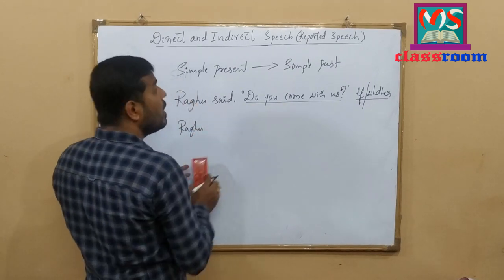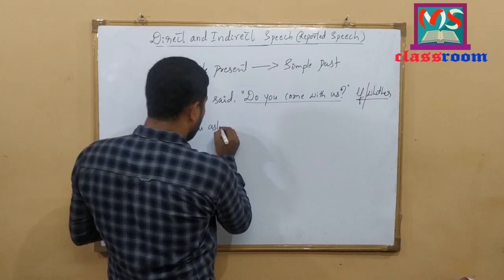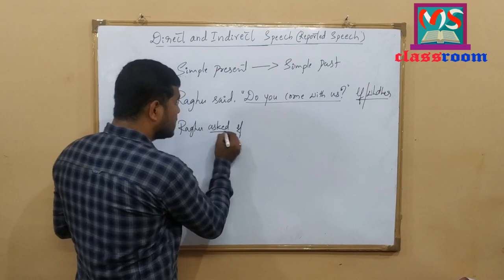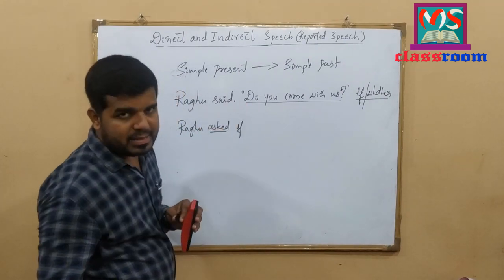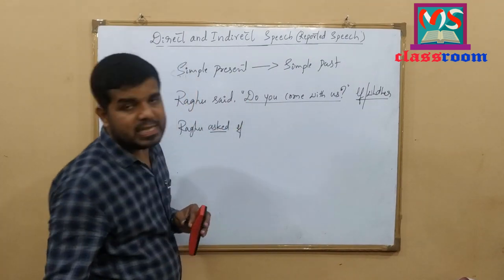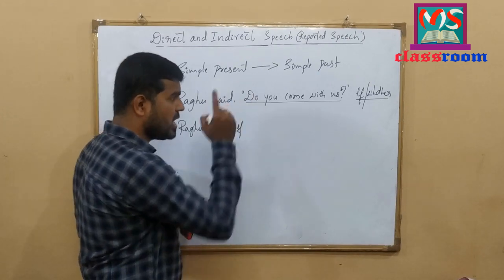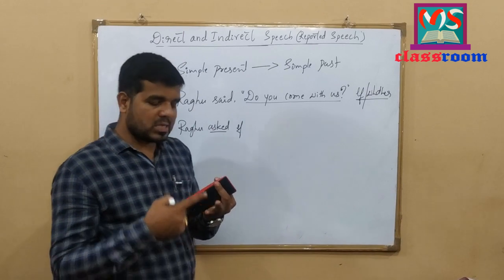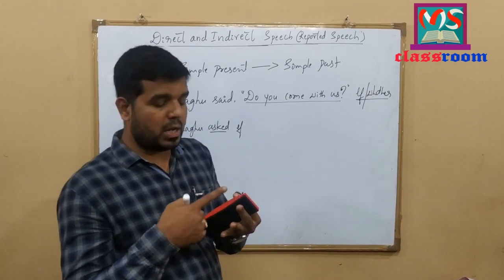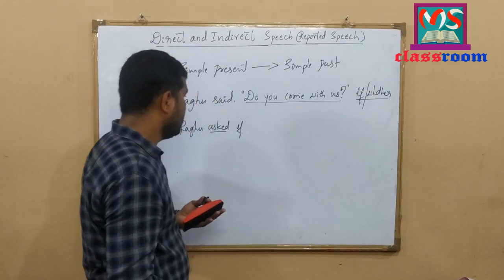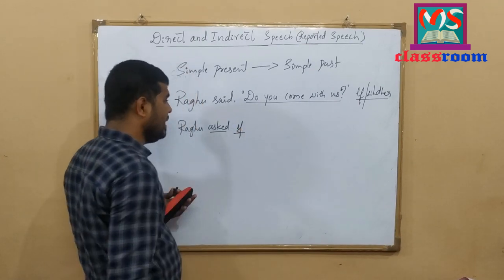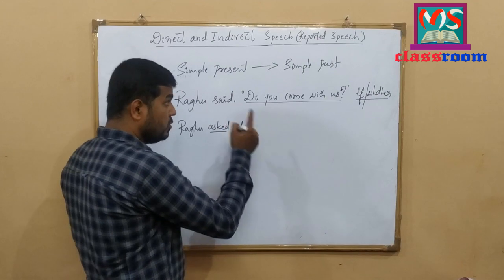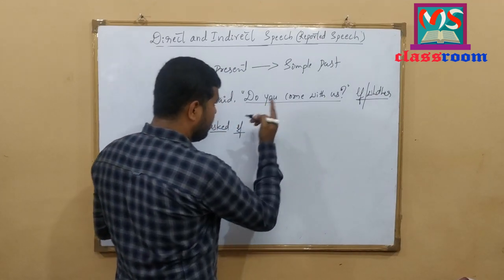Raghu here asked. Raghu asked if. Why asked? According to the kind of sentence, because here the sentence is an interrogative sentence. When we have an interrogative sentence, we should use reporting verbs. They are ask, question, enquire, or etc. And we should use the linker if or whether. Here I have used if. And we should change this sentence to assertive form.